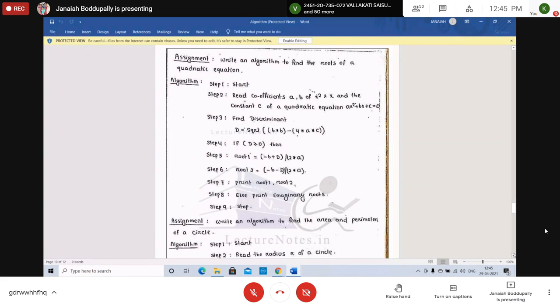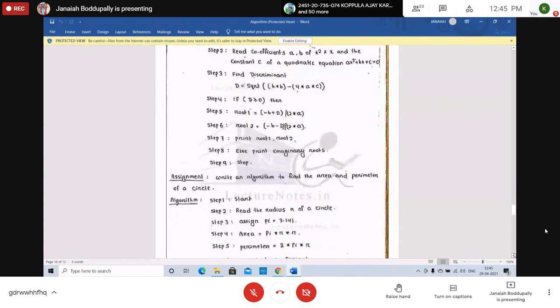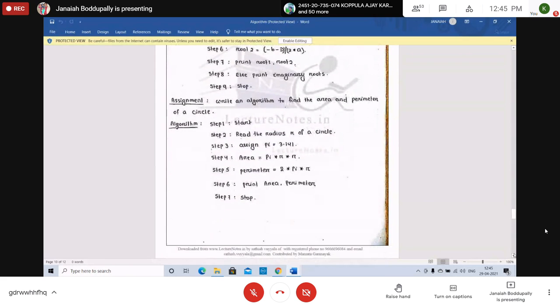Find the area and perimeter of a circle. Area is pi into r into r. Perimeter is 2 into pi r, 2 pi r. R is the radius of the circle. Read the radius, only read the radius of the circle. Pi value is 3.141.